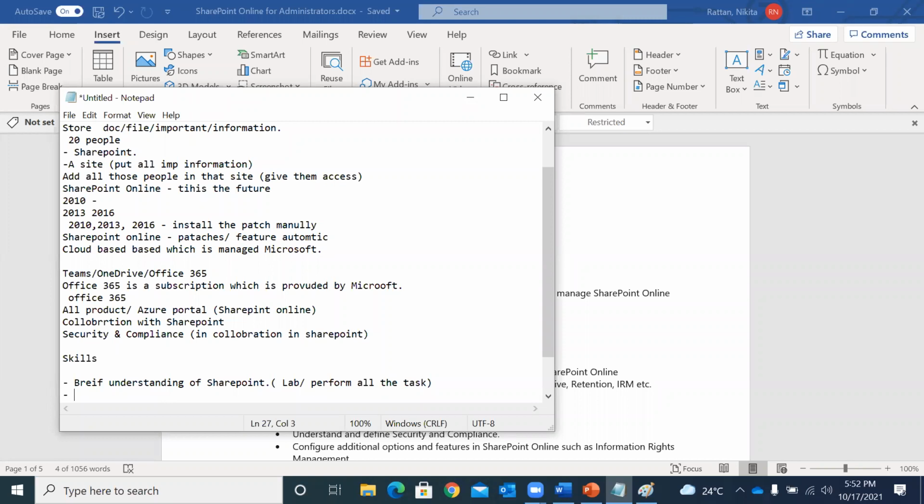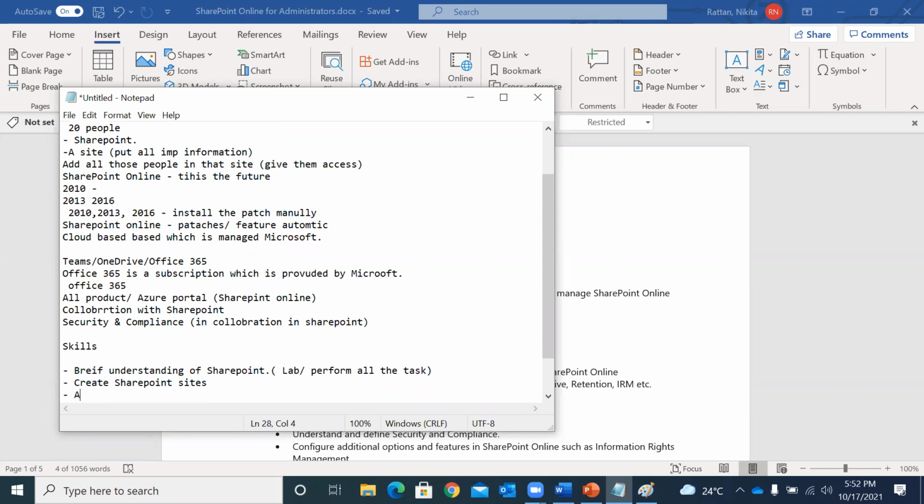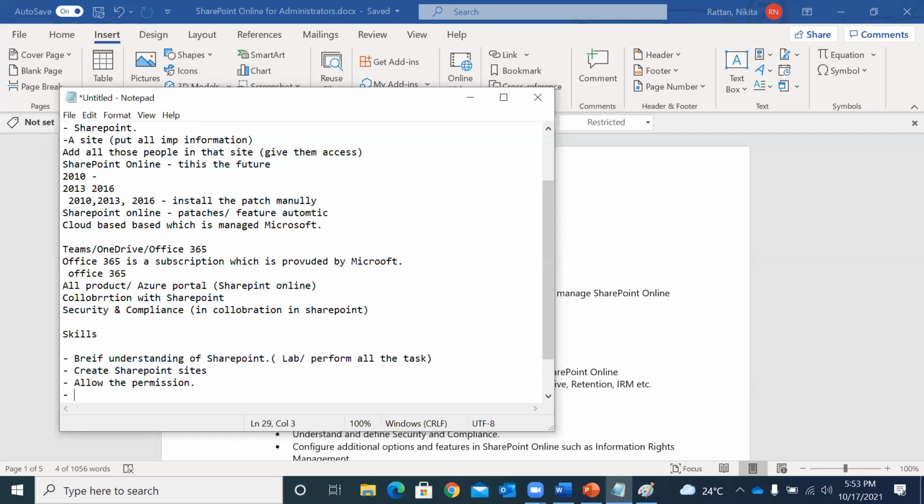Okay. Now we are going to see how we can create SharePoint sites, and how we can allow the permissions. We will have a brief understanding of lists and libraries, because this is the heart of SharePoint. When I'm saying heart of SharePoint, everything is done in lists and libraries itself.